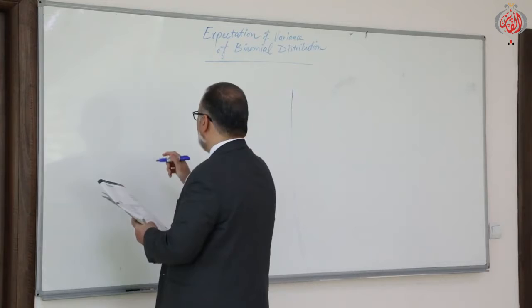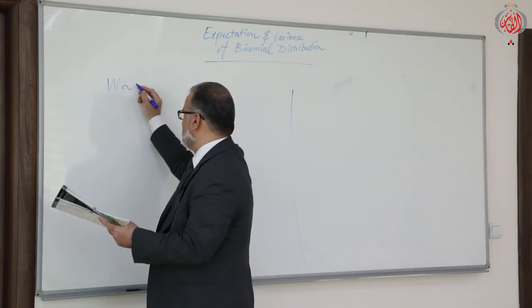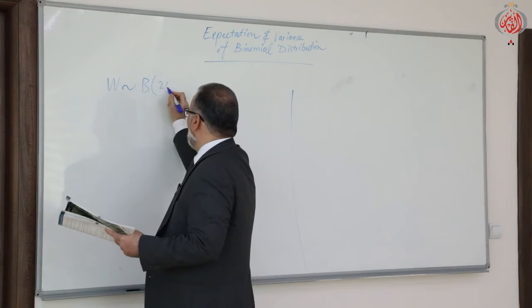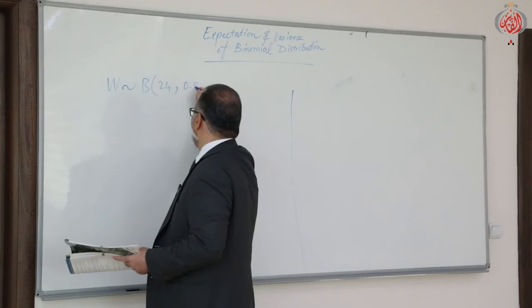Here, suppose that you have this discrete random variable W, which follows binomial distribution with n 24 and p 0.55.